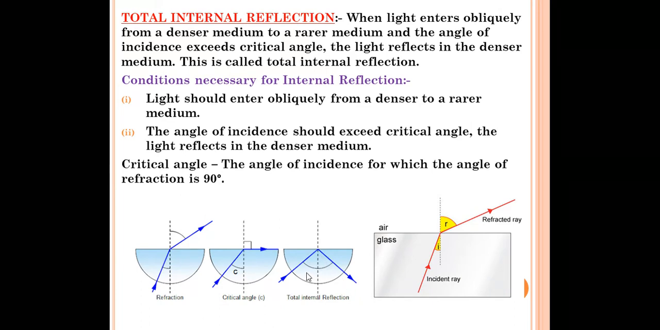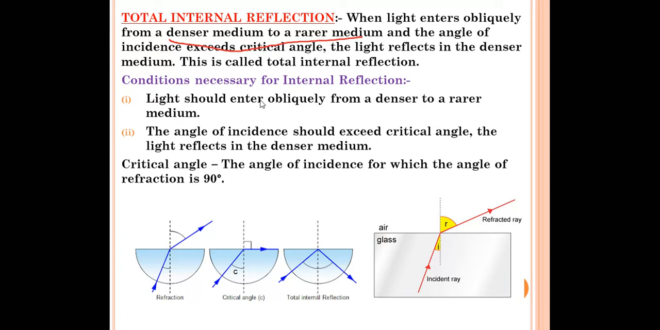In this case, the angle of incidence will become equal to the angle of reflection. So this is called your total internal reflection. So remember this definition of total internal reflection. When light enters obliquely from the denser medium to the rarer medium, the angle of incidence exceeds the critical angle. The angle of incidence will exceed, means it will become more than the critical angle, and the light reflects in the denser medium. You can see that the reflection is taking place in the denser medium, in the water medium. This is called total internal reflection.